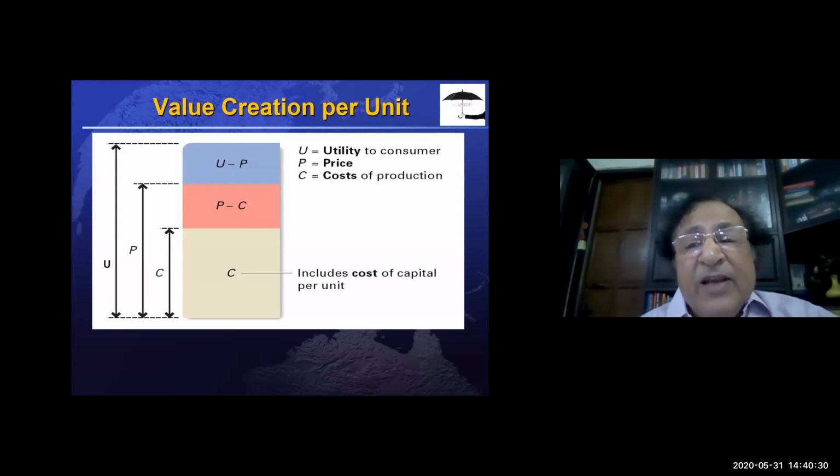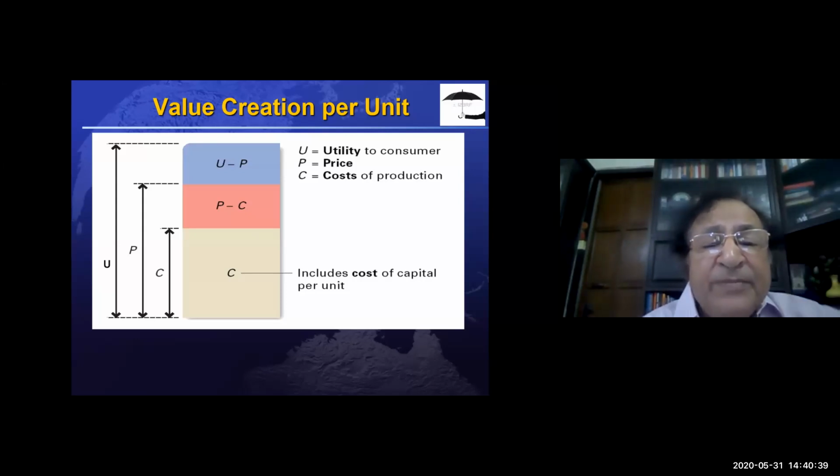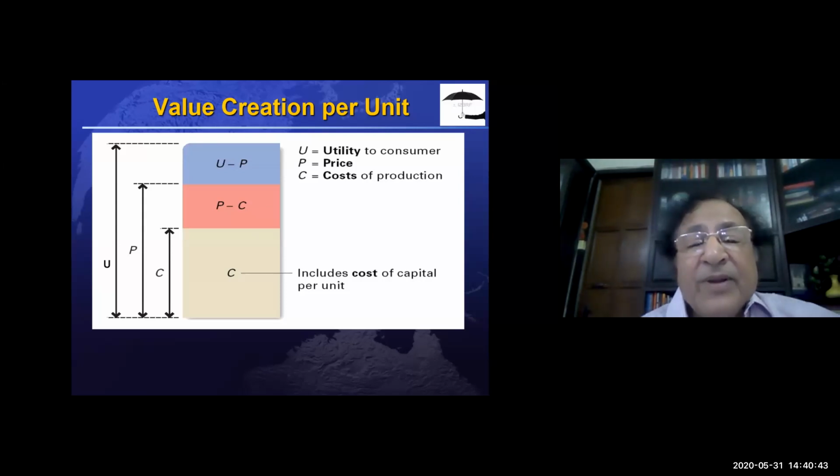Now let me ask you a question. Can utility be lower than P? Can U be lower than P? Anybody? Yes, sir, I think it can be.